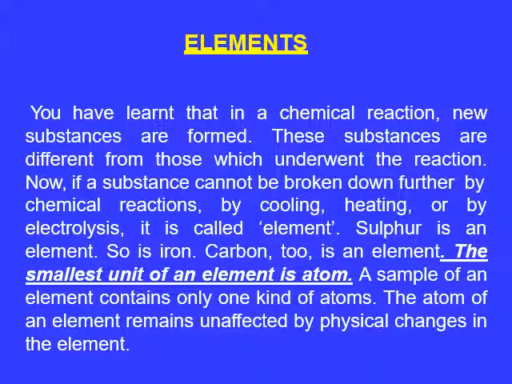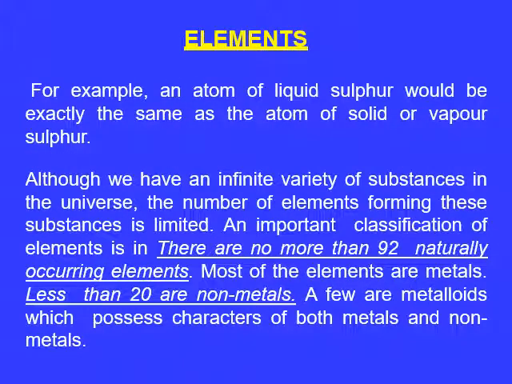The smallest unit of an element is the atom. So, a sample of an element contains only one kind of atoms. The atom of an element remains unaffected by any physical change in the element. For example, an atom of liquid sulfur would be exactly the same as the atom of solid or vapor sulfur.